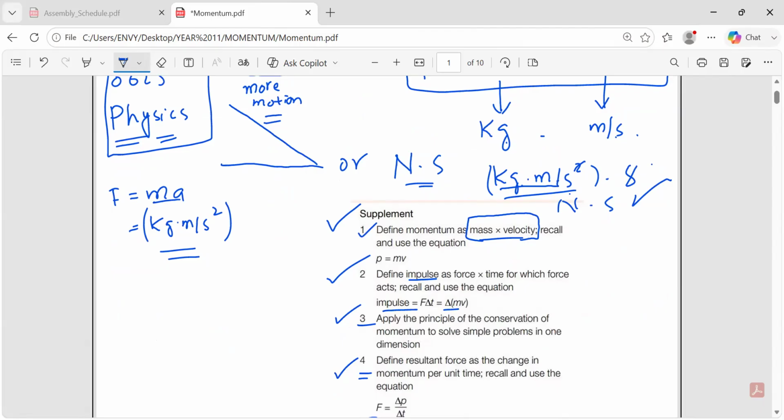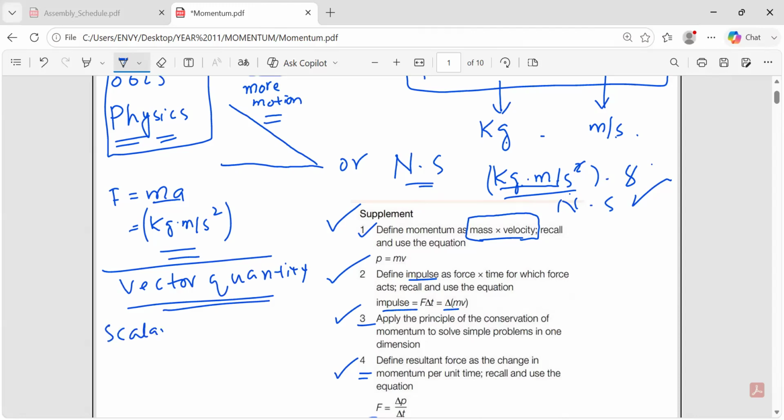Okay, before coming to the second one, I want to tell you about scalar and vector quantities. One thing to keep in mind, momentum is a vector quantity. You must also know how we get a vector quantity. If two quantities multiply, let's say scalar times vector, it will give you a vector quantity.